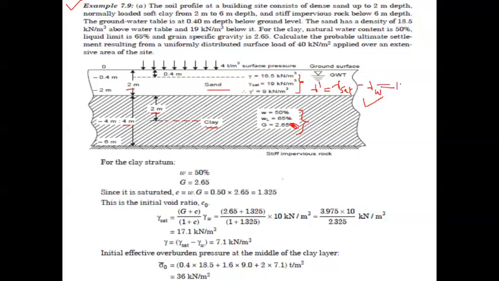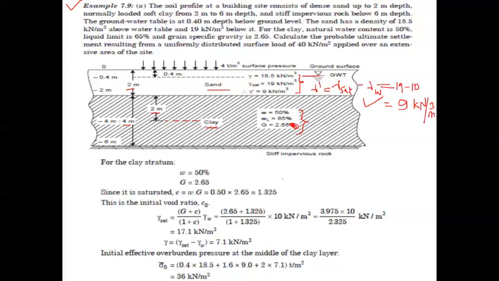So gamma saturated 19 minus 10 will be 9 kilonewton per meter cube. That's the gamma dash value. Additionally, there is a presence of water table which is indicated here.